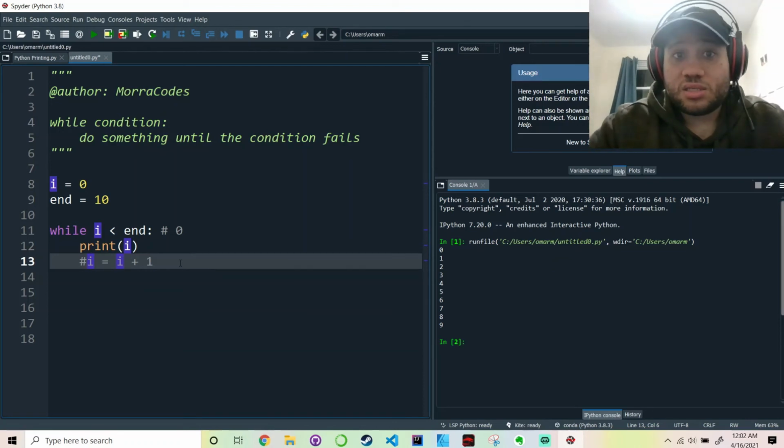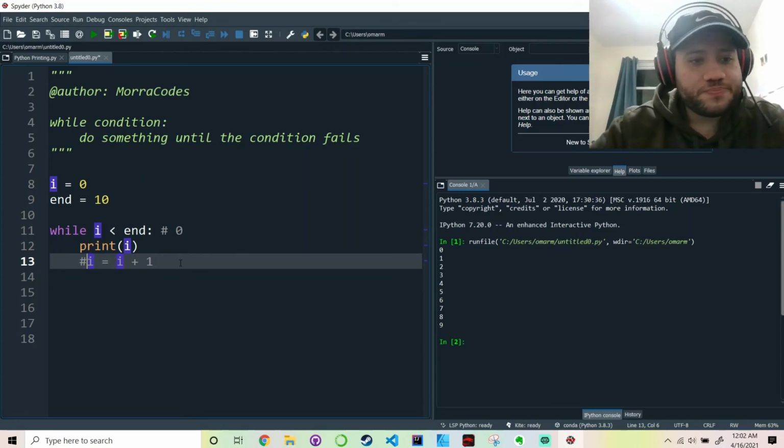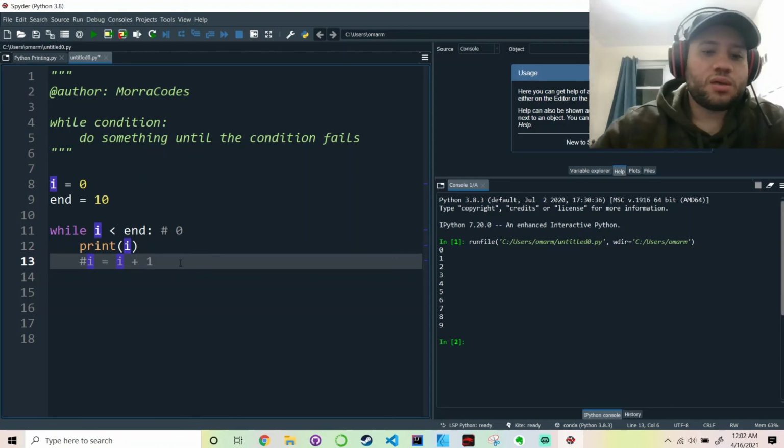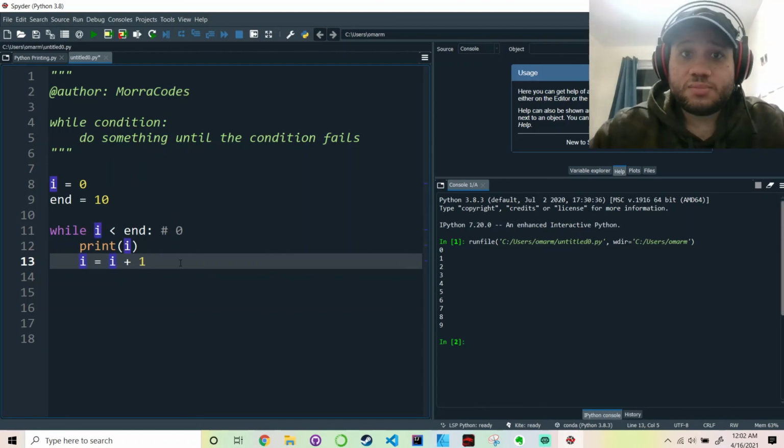And this causes a lot of issues, and you have to be careful while making a while loop that it does not crash. So it's essential that you update it or find some way to break out of this loop. And that's while loop for you.